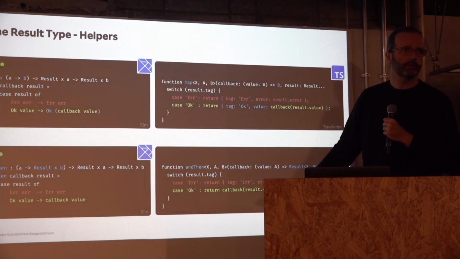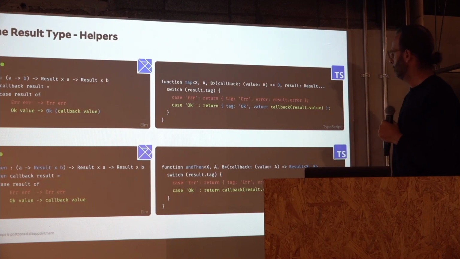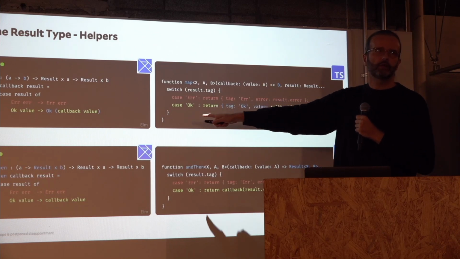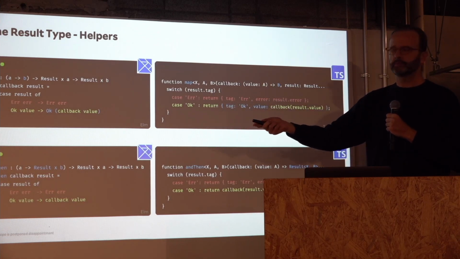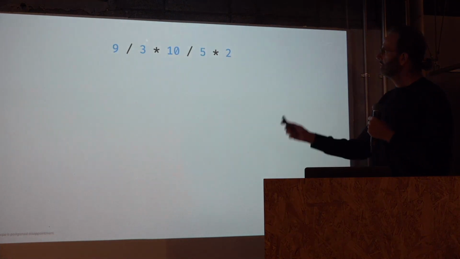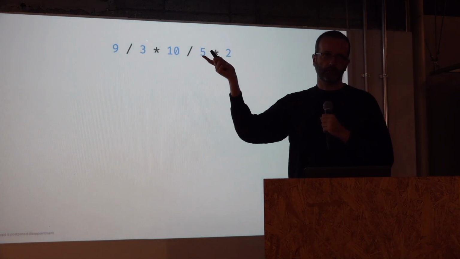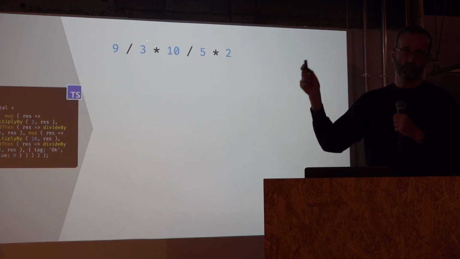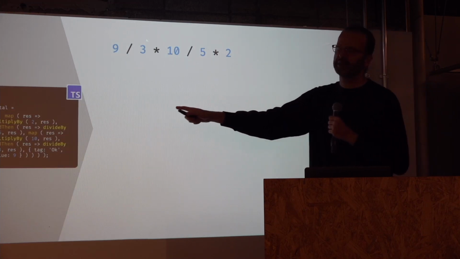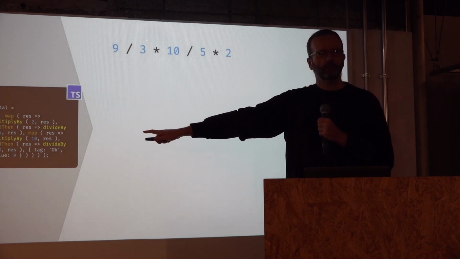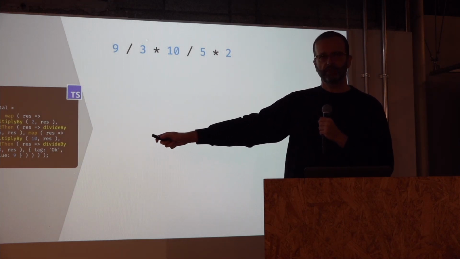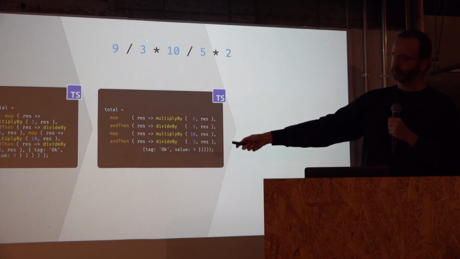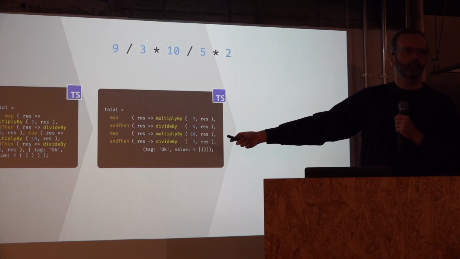There's an implementation, and it's very simple. In JavaScript, this could be the implementation. Basically, if it's an error, you just pass it through. If it's an okay value, you just give it to the callback. Okay? So let's try to do this simple calculation now. Those are 5 operations. Let's use those functions and those helpers, and this is what we get. Okay? This is not so nice. Let's try to format it a bit differently. Okay, now we start seeing some pattern, but maybe we should improve it a bit more.